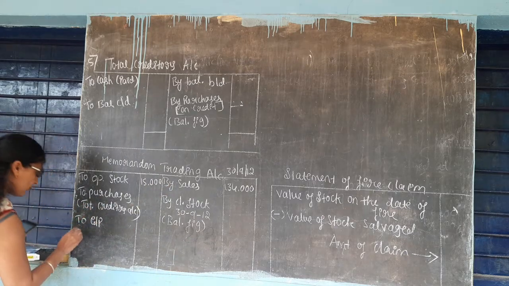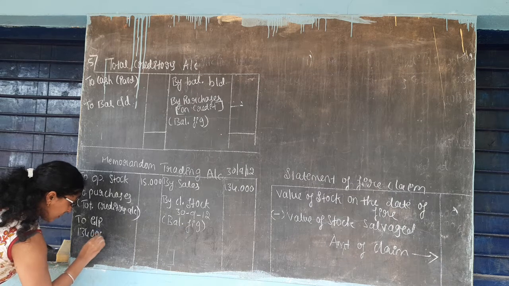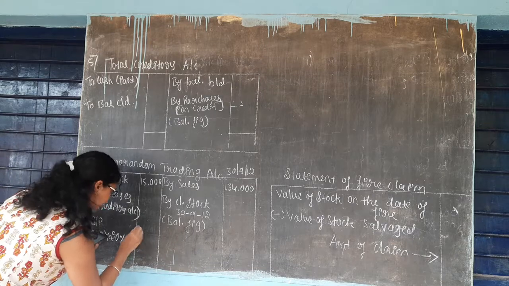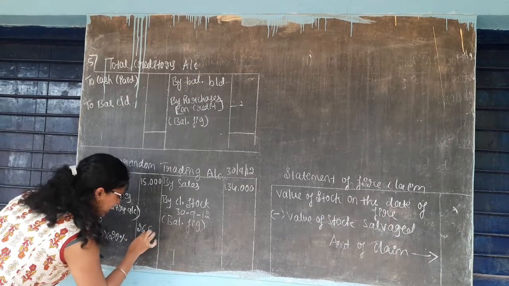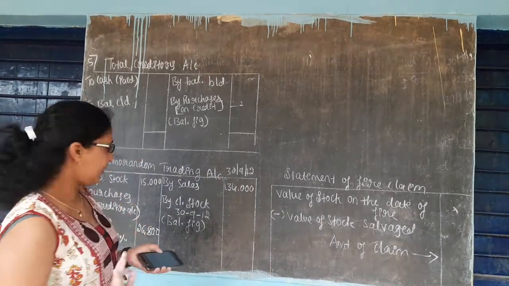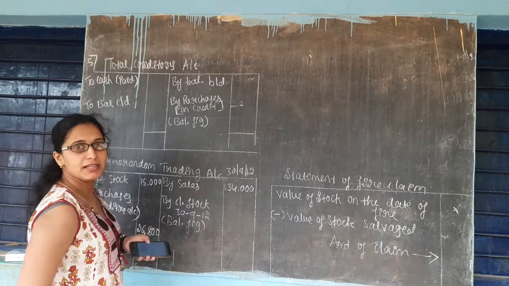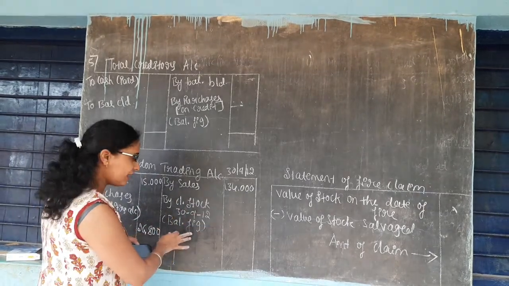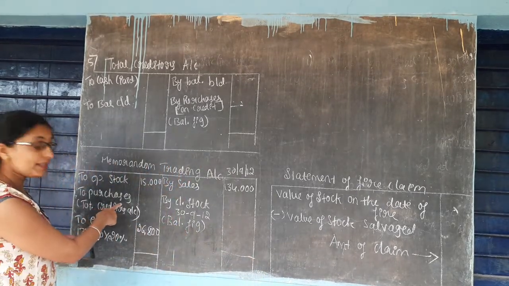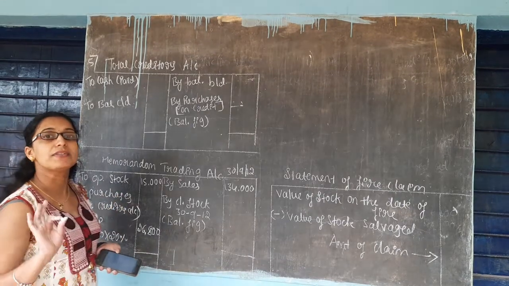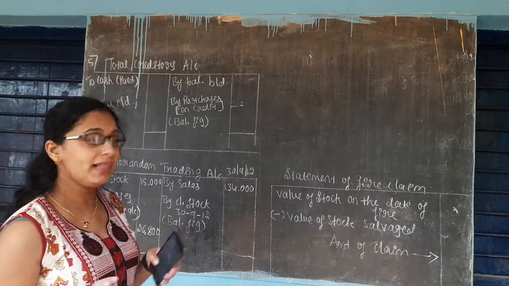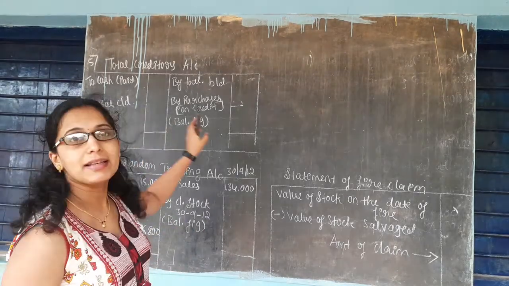So when sales is 1,34,000, 20% on sales means you will get 26,800 rupees. This 26,800 rupees is the gross profit. And obviously you know that memorandum trading account is prepared to find out the closing stock, so that will be the balancing figure of this account. But they didn't give the purchases of 2012. So to find out the purchases of 2012, you should prepare the total creditors account.